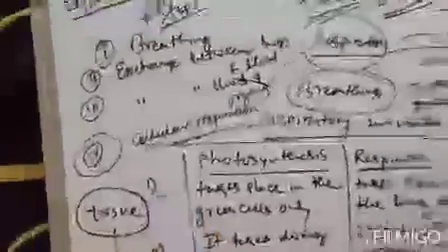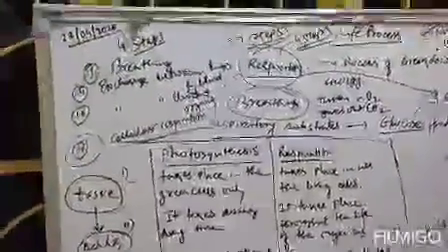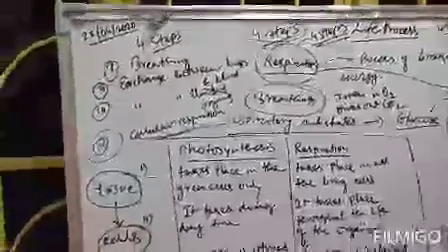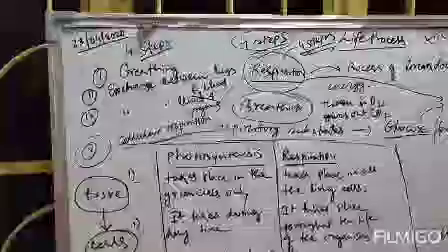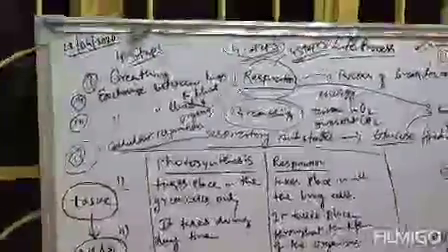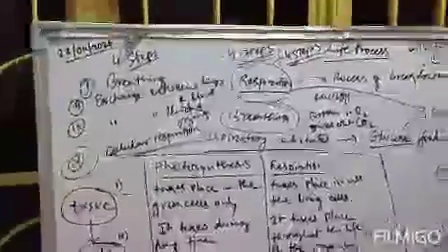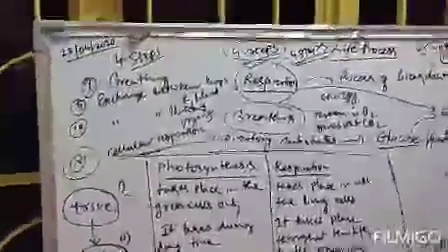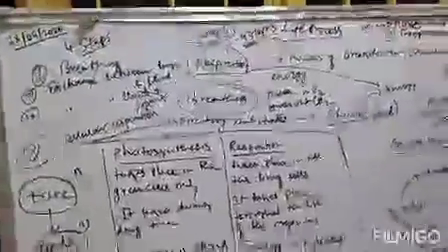Number one difference is that photosynthesis takes place in the green cells. Now what is photosynthesis? The process by which plants use energy to produce their own food is known as photosynthesis. Clear? And for this process, energy is required, which comes from sunlight. So photosynthesis takes place only in green cells.